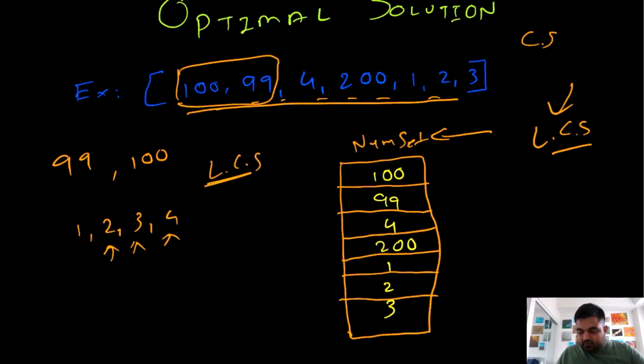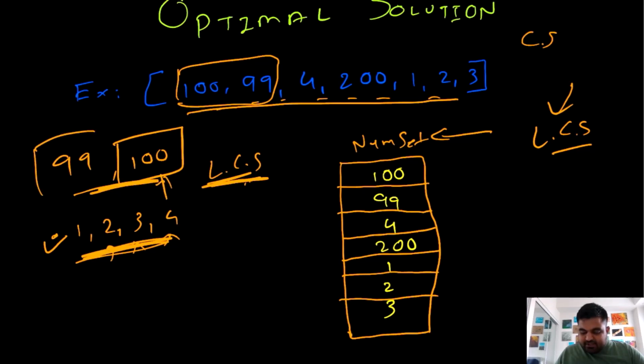The thing is, we can only find the longest consecutive subsequence from the first element, the start of this consecutive subsequence. Same goes over here: whatever subsequence we can find at value 100, the subsequence that we can find at value 99 would always be greater than whatever we can find over here, because this by itself is already a subsequence. So we are going to use this logic.